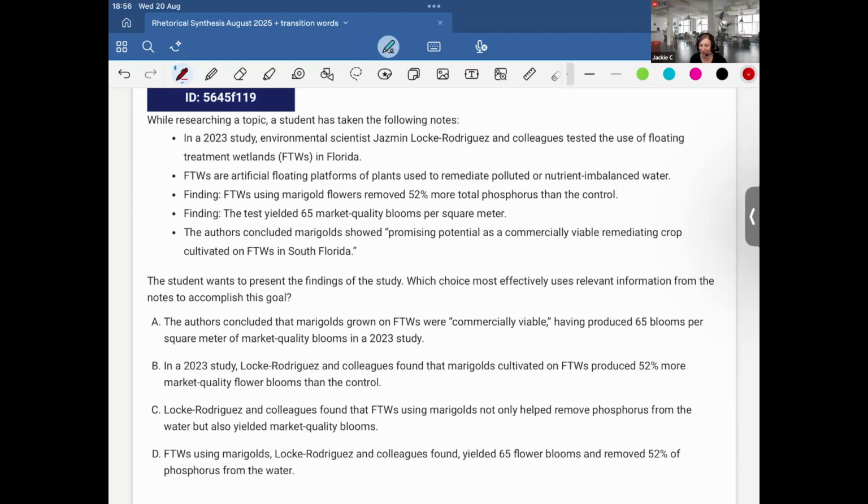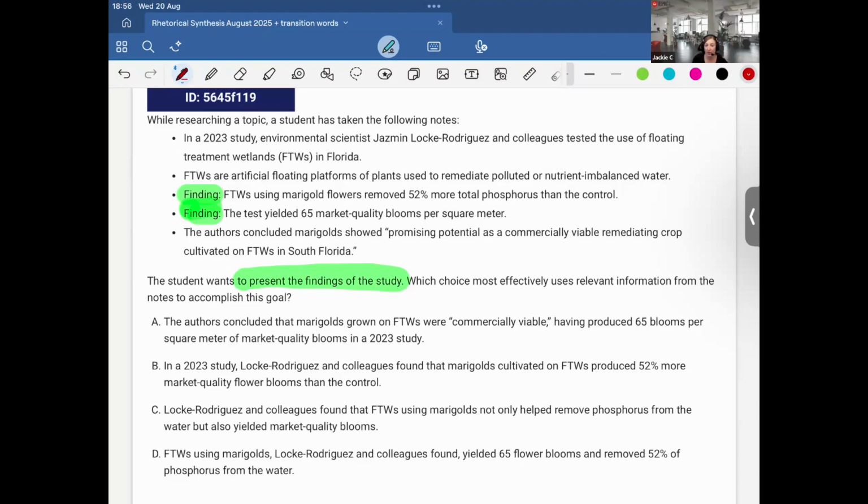Okay, interesting. So he wants to present the findings of the study. Okay, so we know what the findings are and he needs to present them. So let's go through the answer choices and see which one properly presents the findings. So option A: the authors concluded that marigolds grown on FTWs were commercially viable, having produced 65 blooms per square meter of the market quality blooms in the 2023 study.